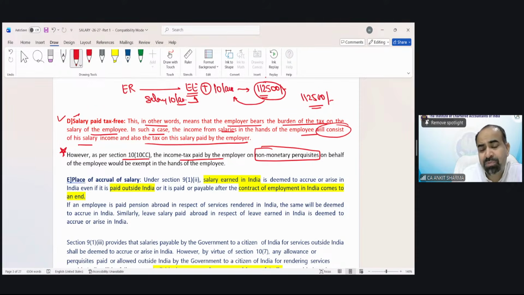If this tax payment has been done by employer for non-monetary perquisite only, on behalf of employee, that would not be regarded as income in the hands of employee.